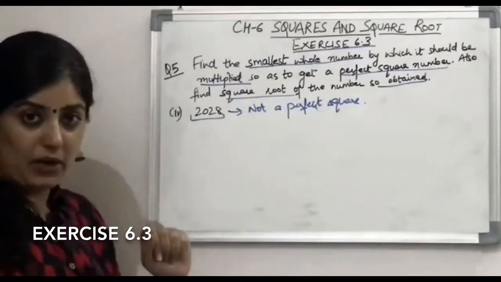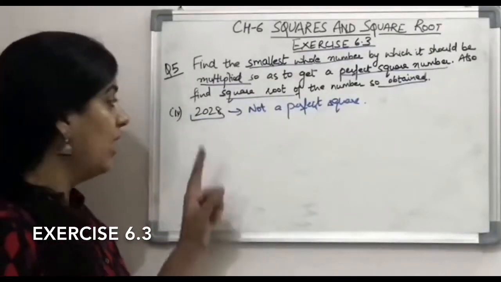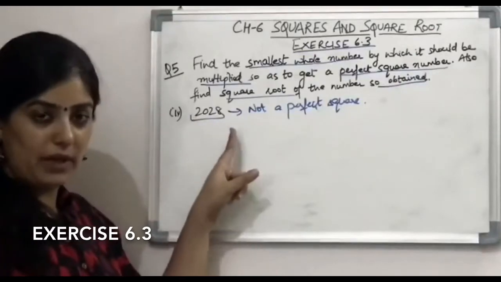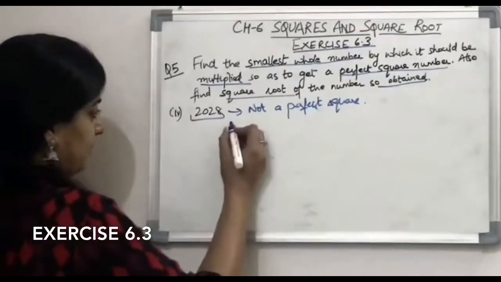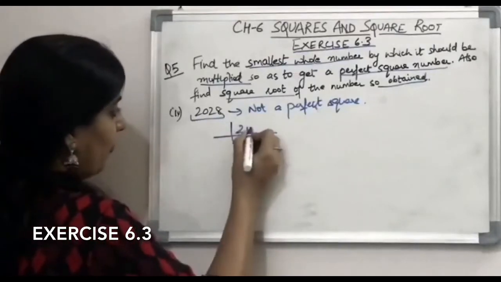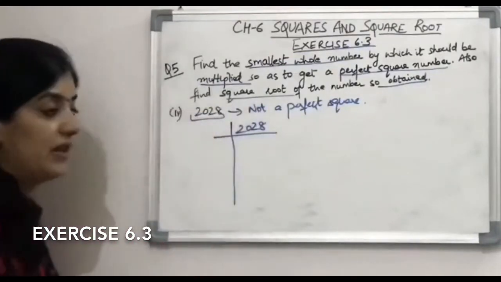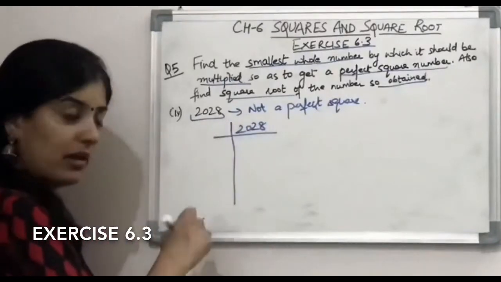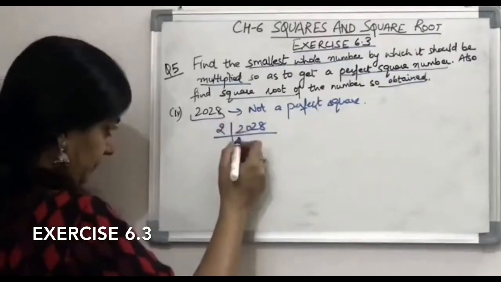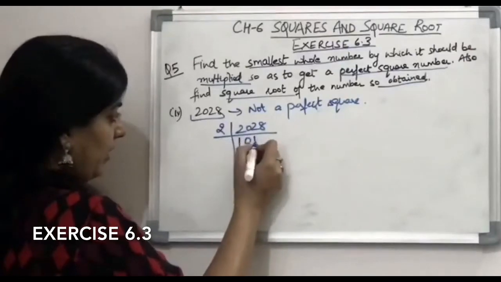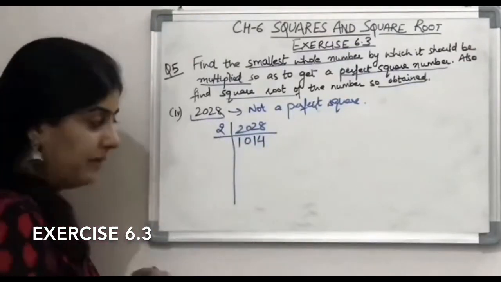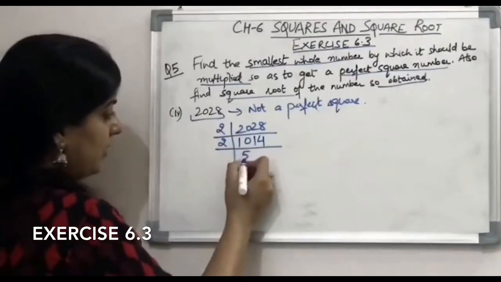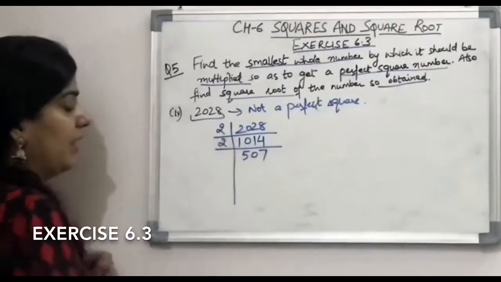So let us start. First thing, how will we do it? First we will find the prime factorization of 2028. Let's start. For prime factorization, we start with the smallest prime number, that is 2. It is an even number, so it will be divisible by 2. We get here 1014. Then again we will divide it by 2 and we get 507.